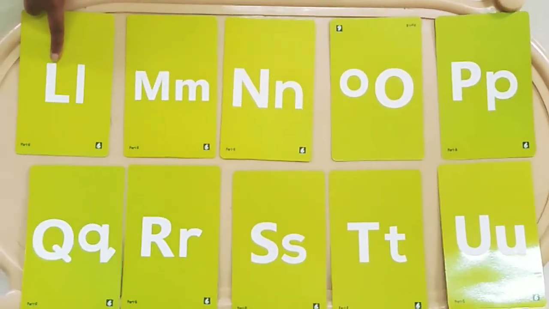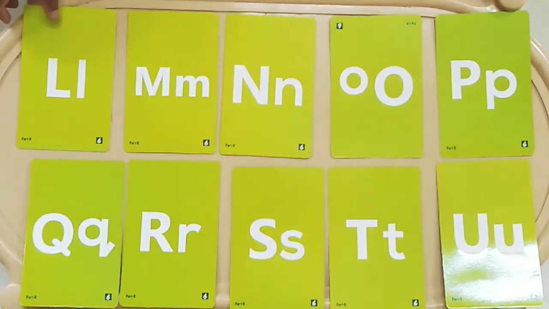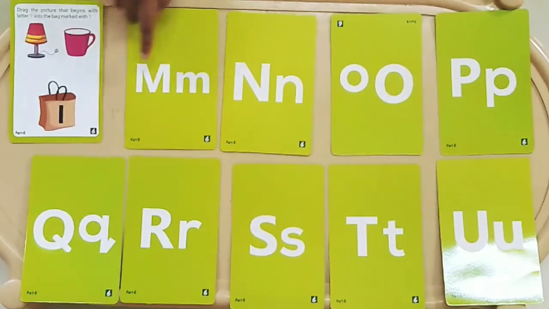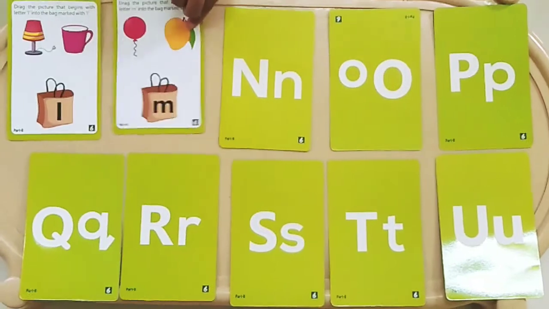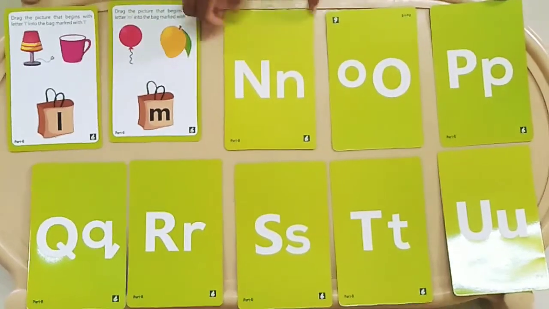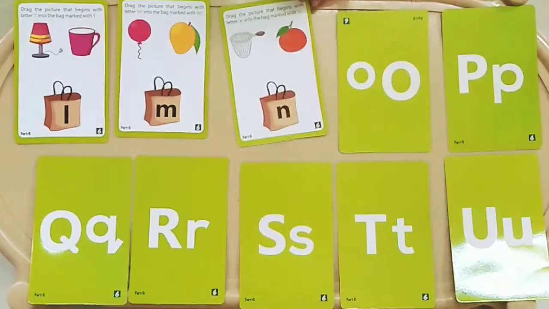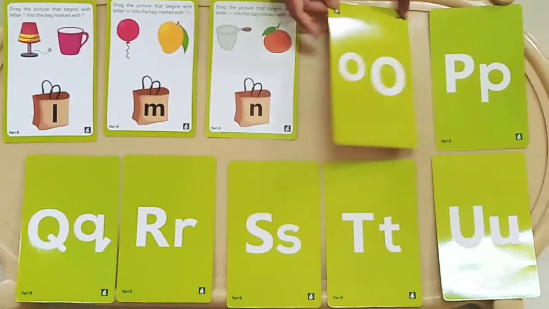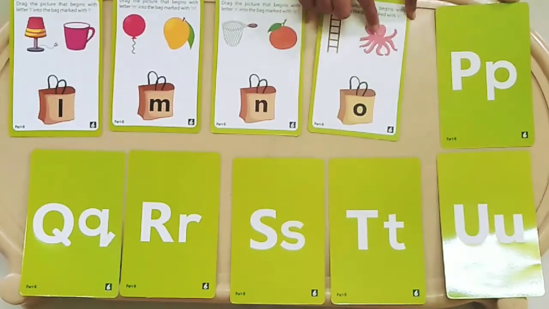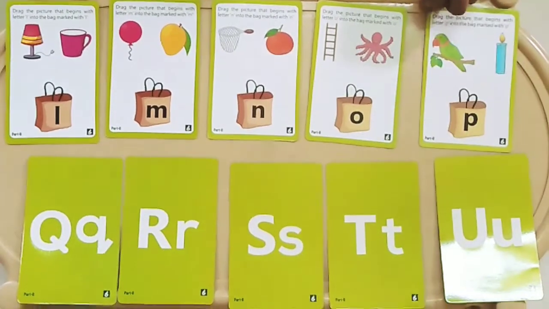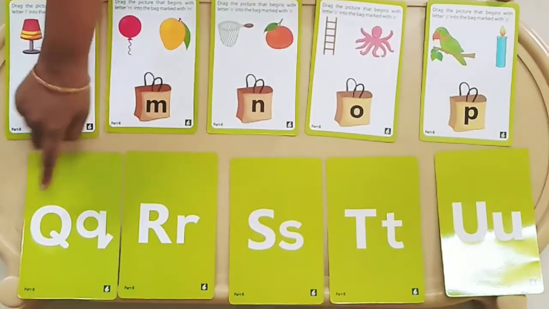This is L. L says lamp. M. M says mango. N. N says net. O. O says octopus. P says parrot. Q says quail.